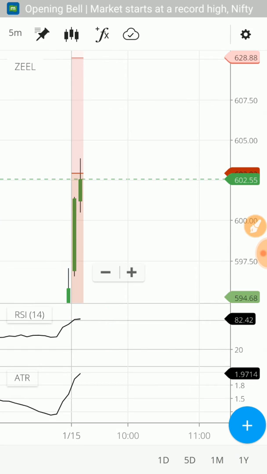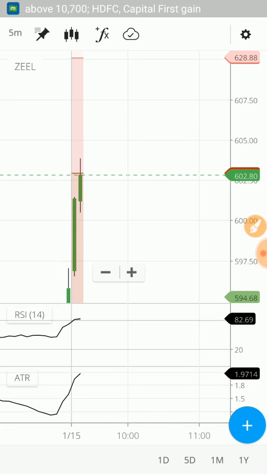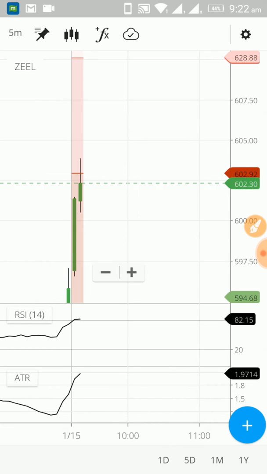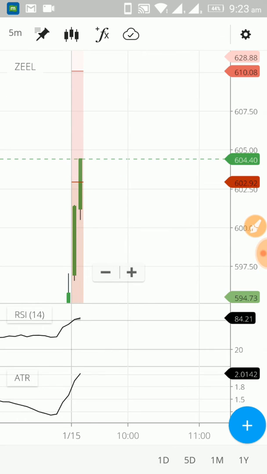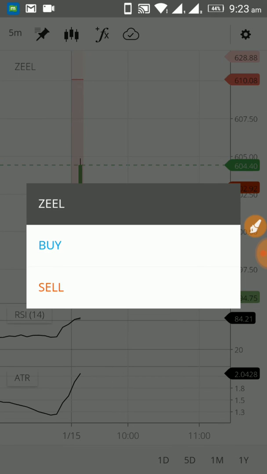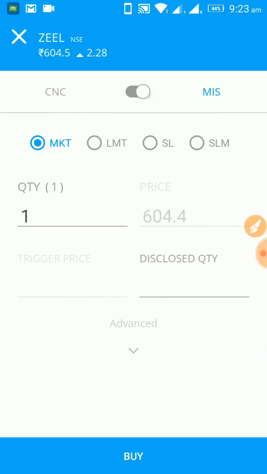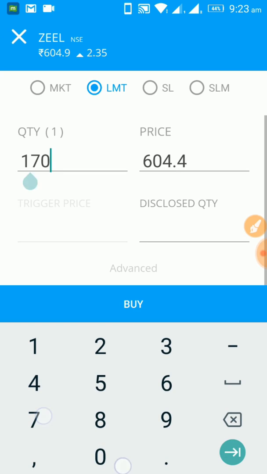Currently I can see the RSI is above 80, so a lot of buyers are there. The share is already overbought. But I'm expecting it to move from this level to the upper level. Just waiting for it to show up a bit. Okay, let's buy it. I'm placing an MIS order.